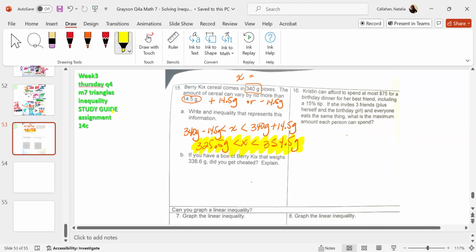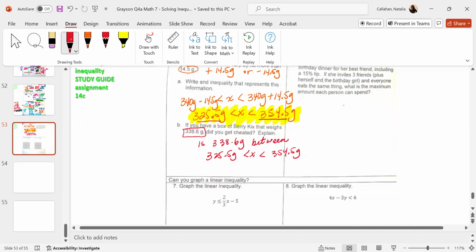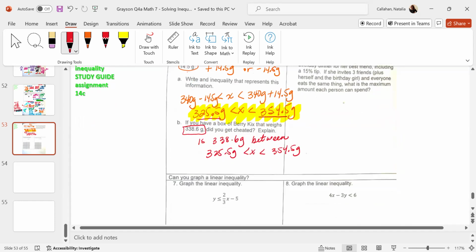If you have a box of Berry Crunch that weighs 338.6 grams, is it between this number here and this number here? Look, 325.5 and 354.5. Is 338.6 grams between 325.5 grams and 354.5 grams? Just read it. Is 338 between 325 and 354? Yes. So did he cheat?